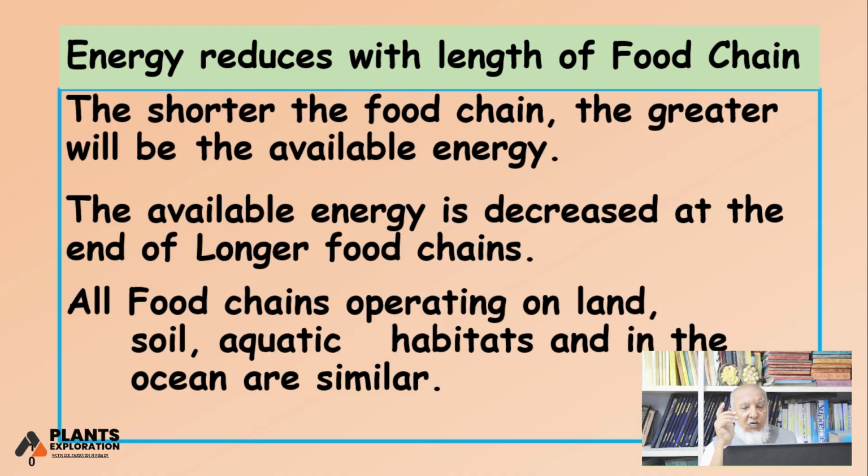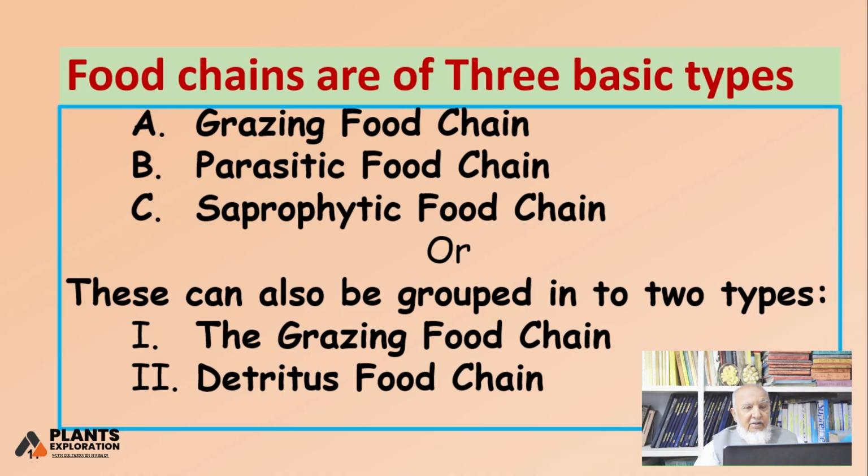All food chains operating on land, soil, aquatic habitats, or in the oceans are technically similar. There's no way to define separate food chains. All of them have producers, consumers, carnivores, and top carnivores. So, always similar. Food chains are of three types.